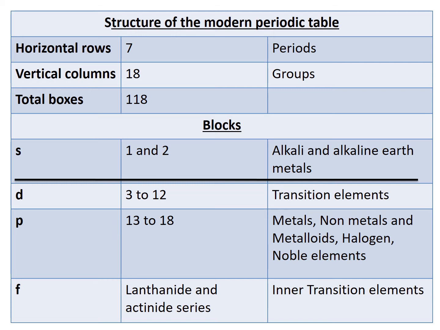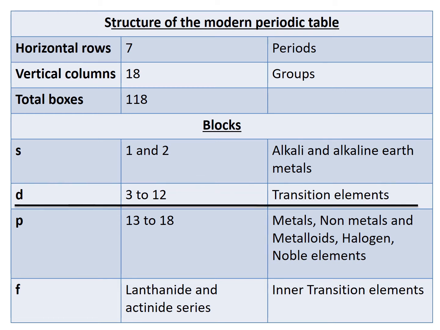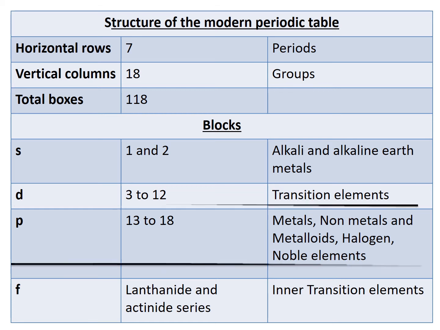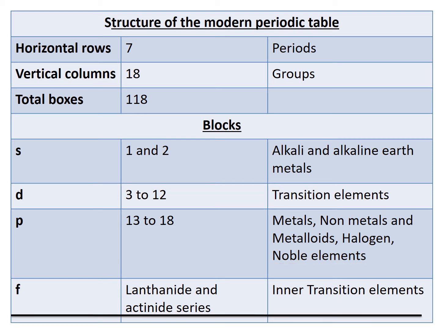S block is group 1 and 2, which have alkali and alkaline earth metals. D block is group 3 to 12, which are transition elements. P block is 13 to 18, which are metals, non-metals, metalloids, halogens and noble elements. And F block is the lanthanide and the actinide series, which are also called inner transition elements.